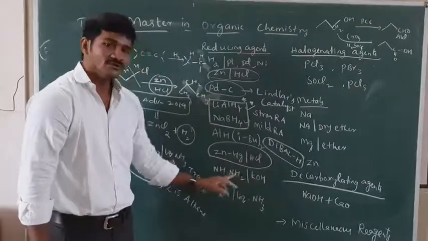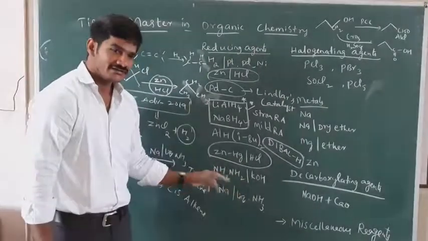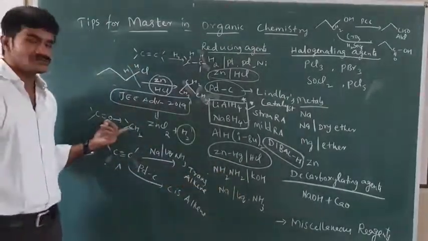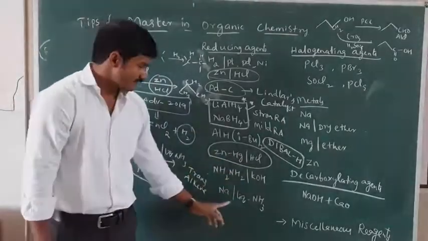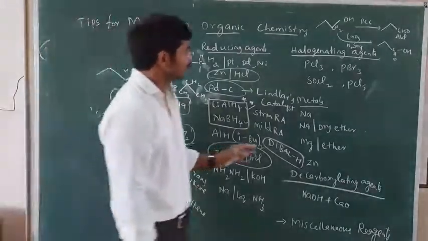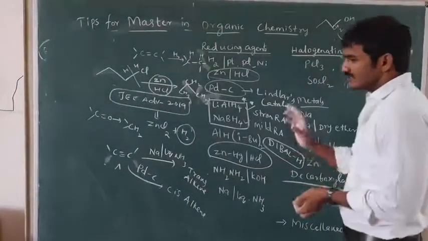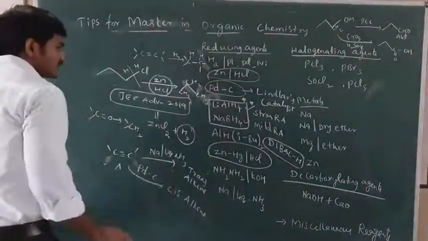This is Wolff-Kishner reduction. Wolff-Kishner reduction has the same function, C double bond O group into CH2, but Clemmensen is an acidic medium, this is a basic medium. And sodium in liquid ammonia I just now told you, a reducing agent. So these are the reducing agents and their functions.